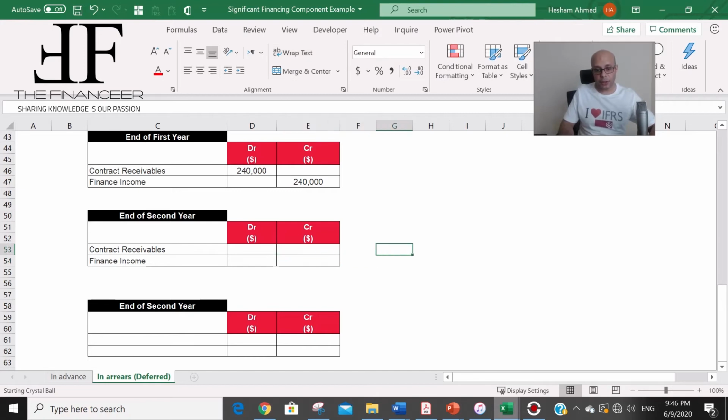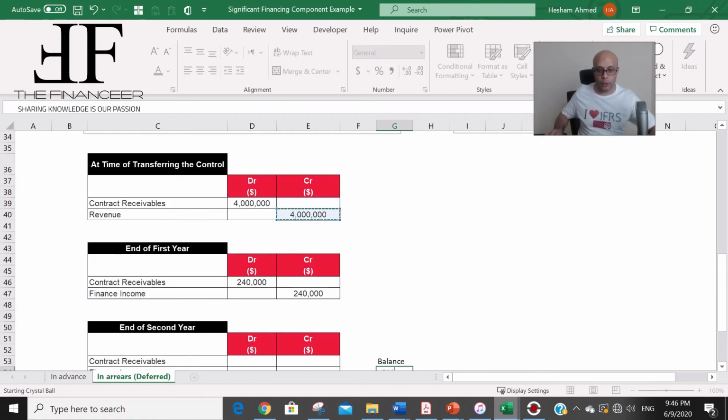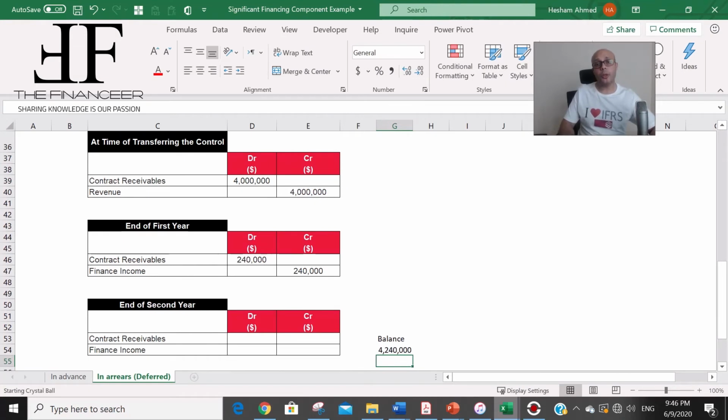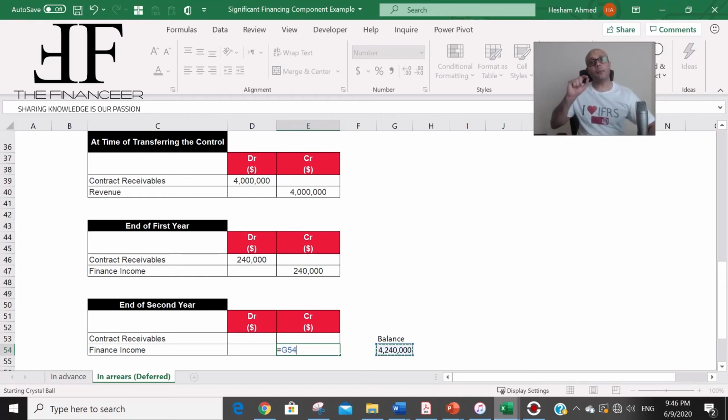So let's calculate here the balance of the contract receivable. It will be 4 million plus the 240,000, so it will be 4,240,000. So we are going to say this is the ending balance of the first year, and this will be the base that I'm going to calculate my finance income on. So I'm going to multiply this by the 6%.